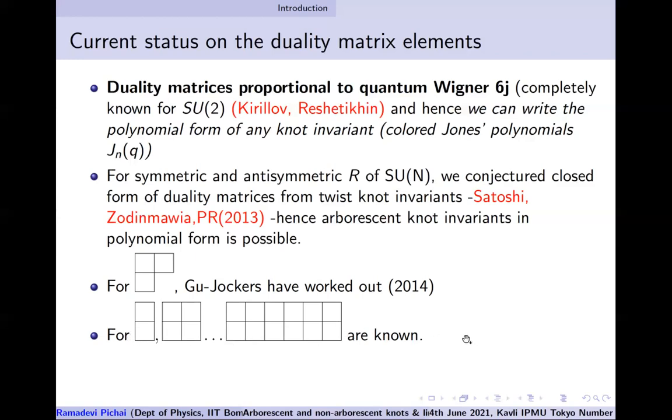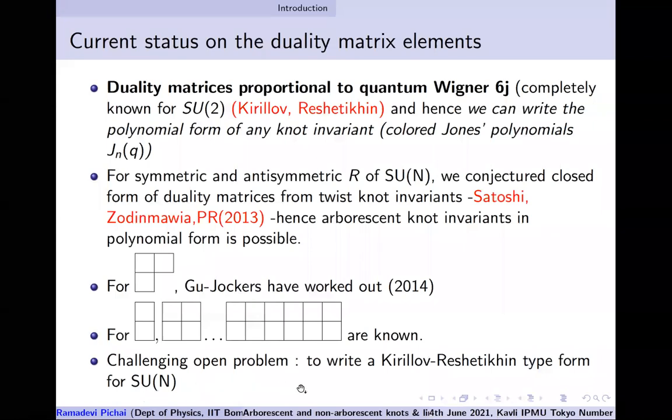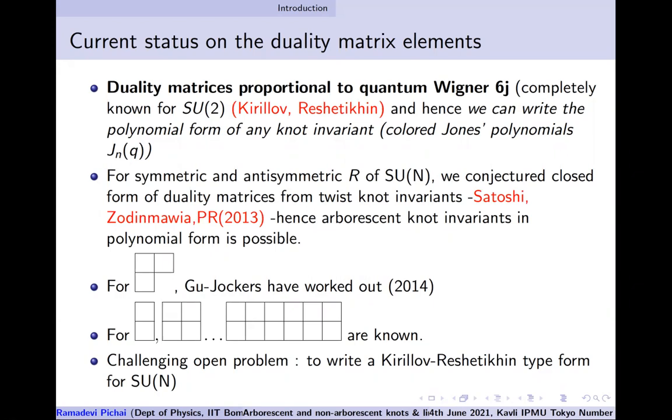They have done it for rectangular representations, and once you have these, it's easier to write the polynomial. So the sum total of what I've been saying is that for any arbitrary representation, it's still an open problem to write a Kirillov-Reshetikhin type form for the duality matrix. So this is the situation.